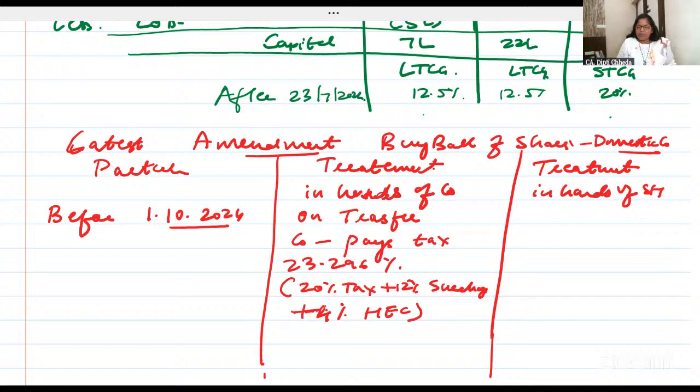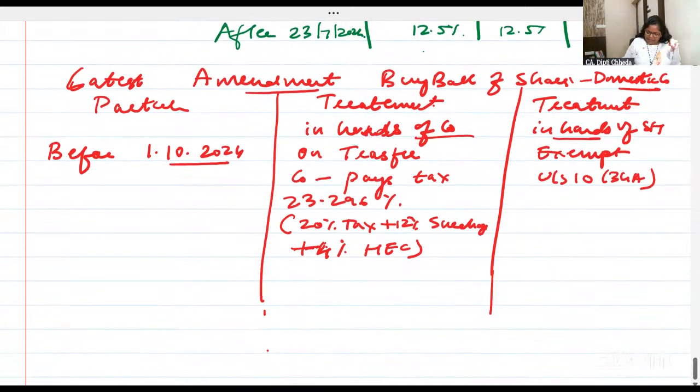Altogether it comes to 23.296% tax paid by the company. The company pays the tax; in the hands of shareholders it is exempt under section 10 clause 34A. That's it. The shareholder will not pay anything.